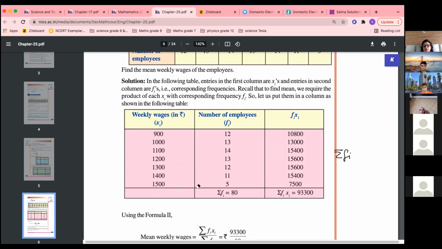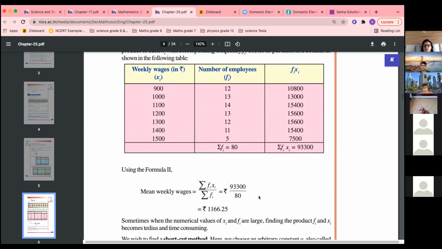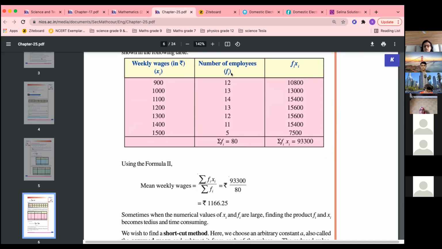So always make a vertical column. Here wages, here employees which is frequency, and then fi xi, which means at every step 900 into 12, 1000 into 13. So you will have to make one more column, and then add all these to get sigma fi xi, and then divide this by sigma fi, adding that also.